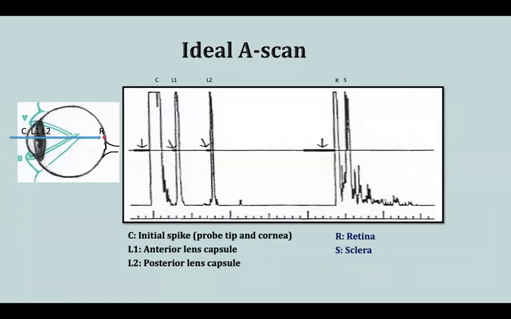So let's have a closer look at the 5 spikes. From A-scan contact biometry, these 5 spikes should be present. The first spike is from the probe tip and the cornea. Second is from the anterior lens capsule. The third spike is from the posterior lens capsule. Fourth from the retina, and fifth from the sclera. So all these 5 spikes have to be present, and they have to be of equal height. This will tell us that we got a good scan.